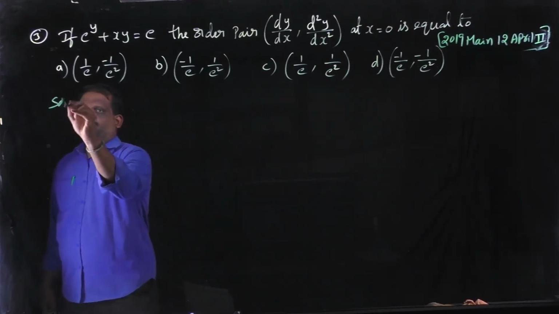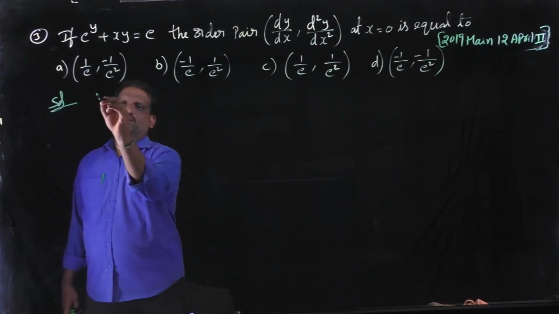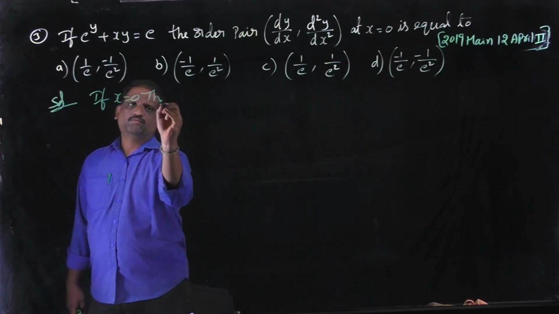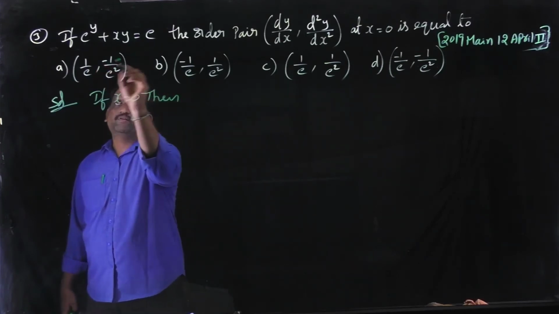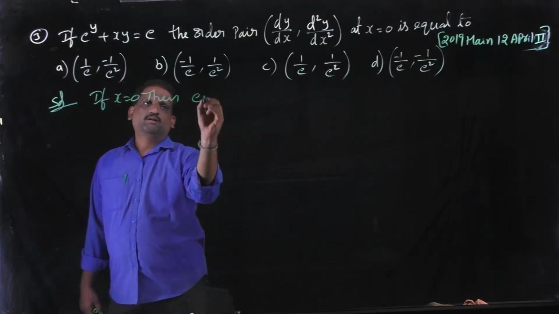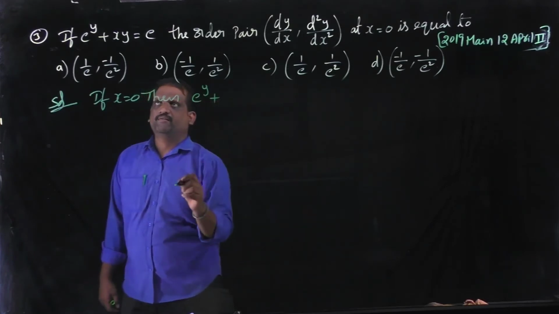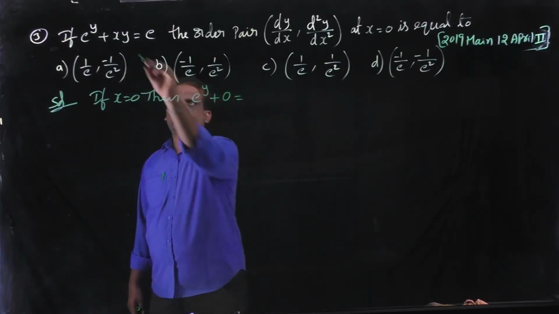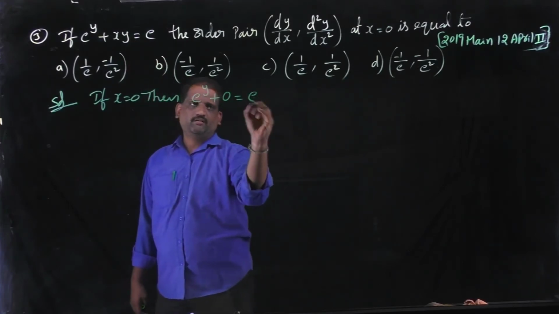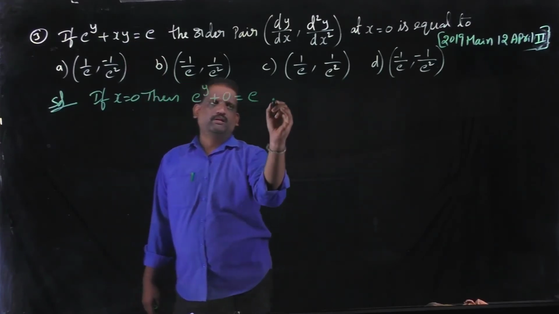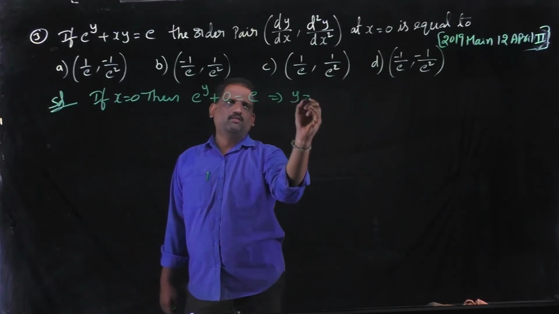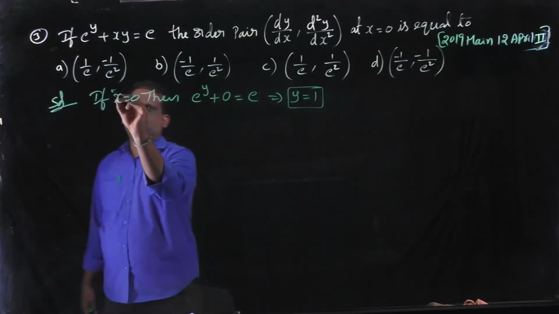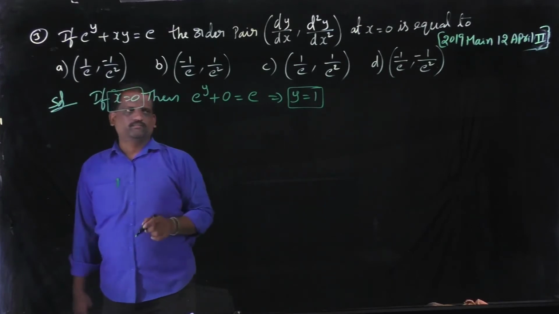Solution. If x equal to 0, then from this equation, e power y plus x into y, the total term with x is 0, equal to e. E power y equal to e, that implies y equal to 1. So x equal to 0 and y equal to 1.